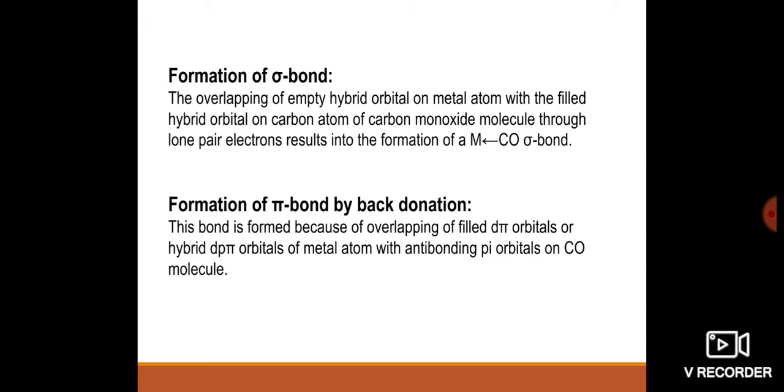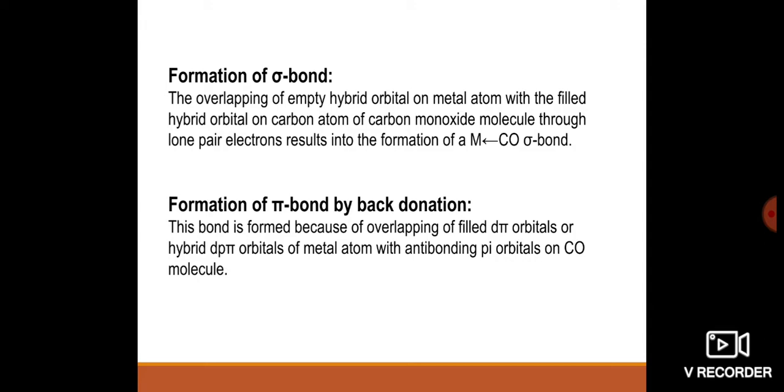This is the formation of the sigma bond, that is the carbonyl carbon combines with the empty hybrid orbitals of the metal atom.